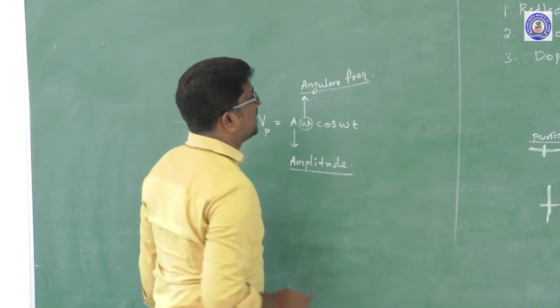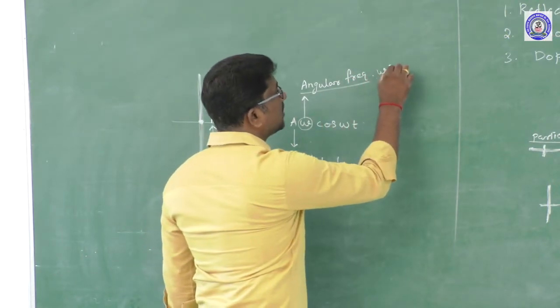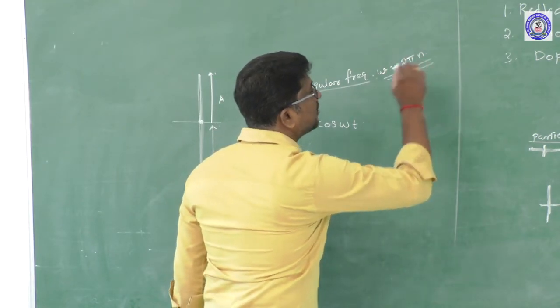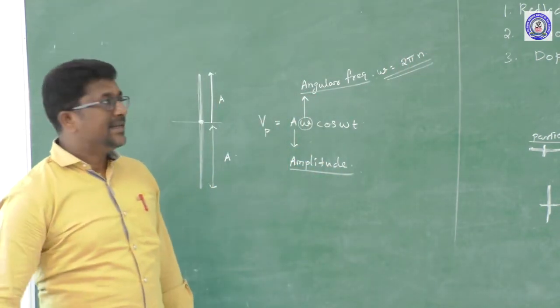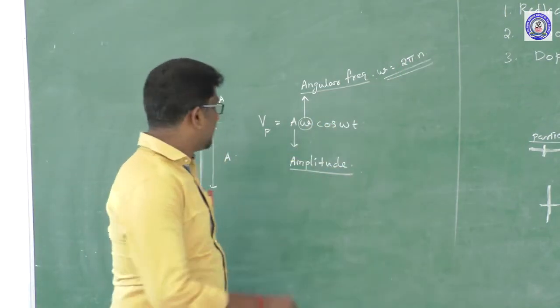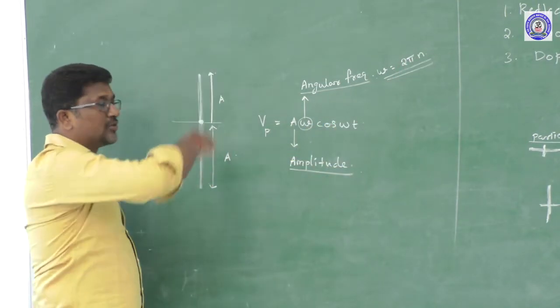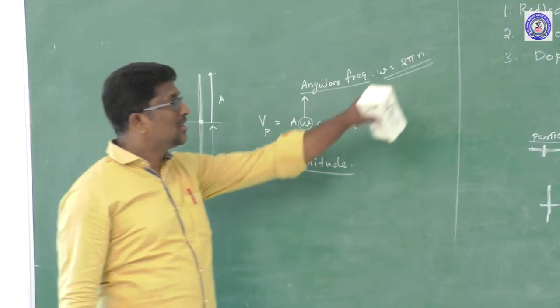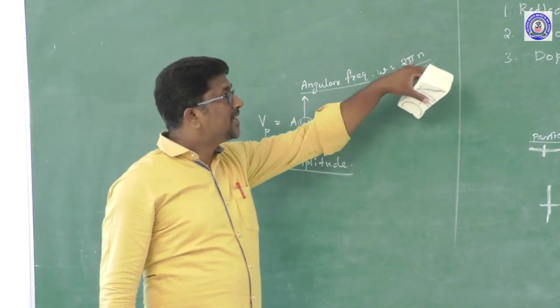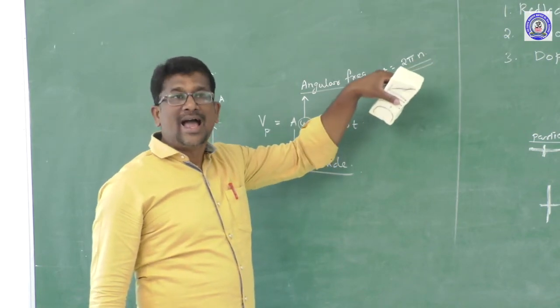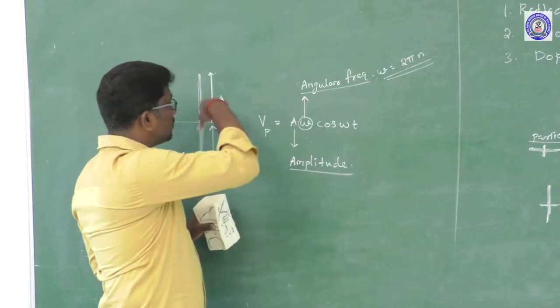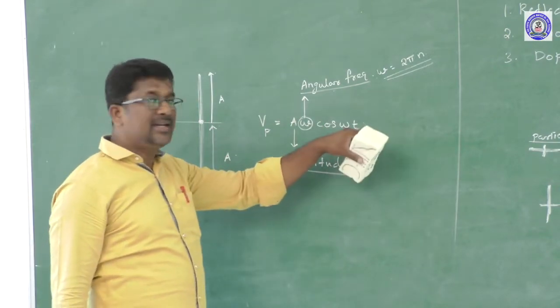Angular frequency omega is equal to 2 pi times the linear frequency. Linear frequency is the number of vibrations produced per second, or the number of complete oscillations produced per second. 2 pi times the linear frequency gives the angular frequency. Angular frequency, that is omega, is the angular frequency of the vibrating particle at time t.